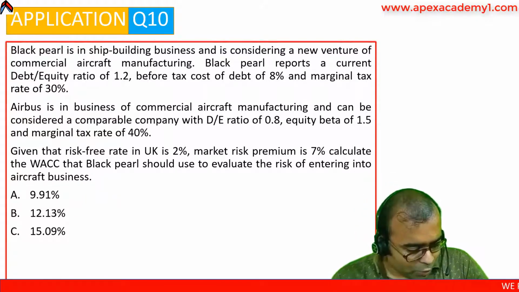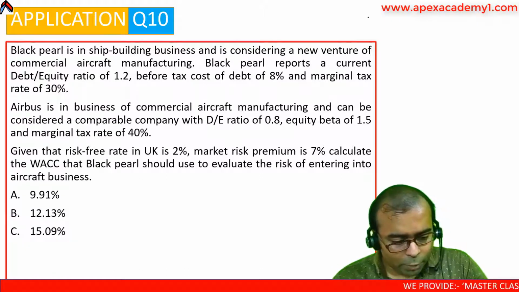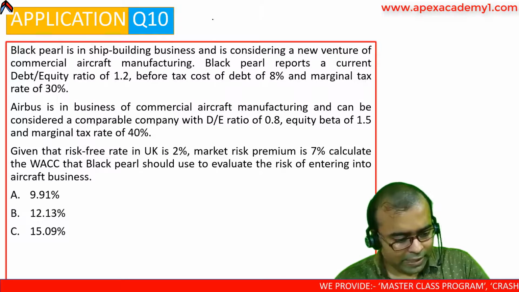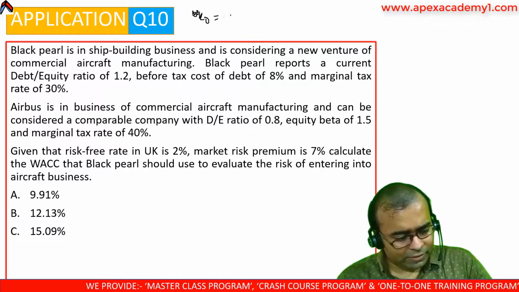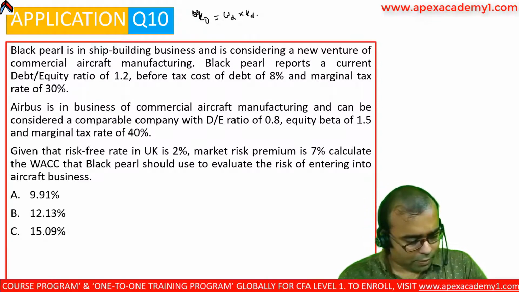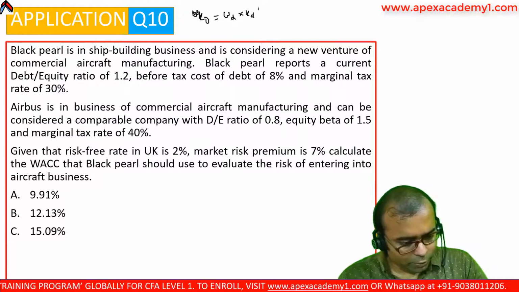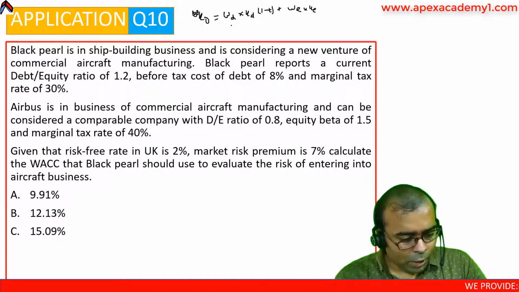So to calculate that, we will need to apply, number one, the pure play approach. Let's write the WACC equation: WD into KD into 1 minus T plus WE into KE. What is WD?